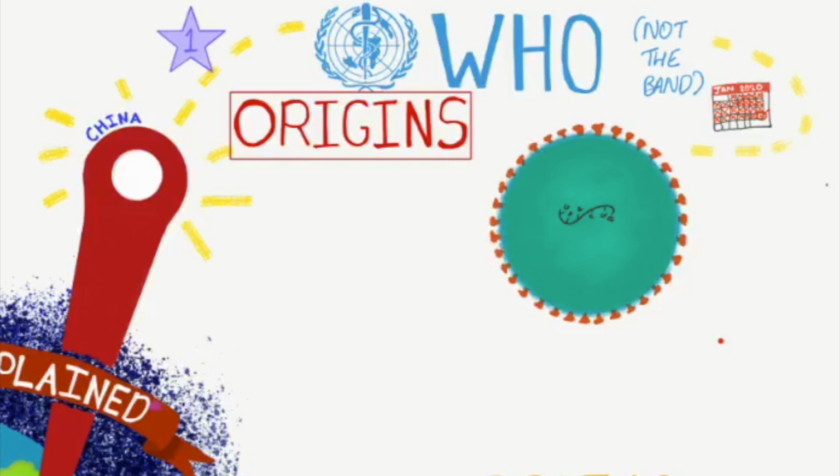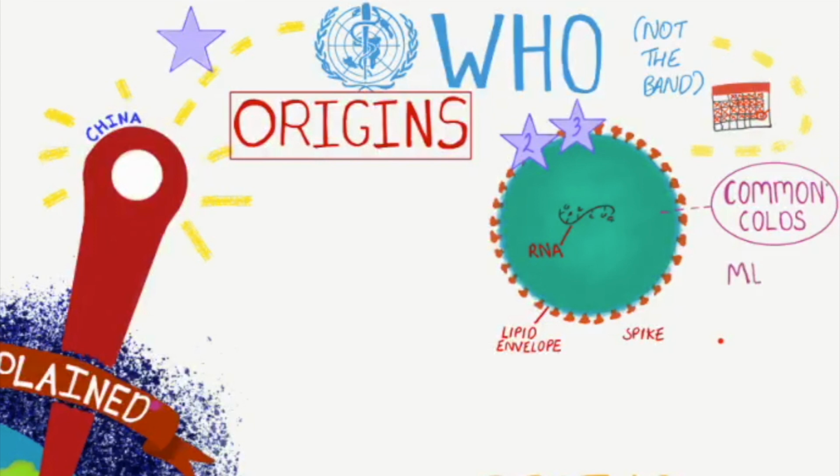Coronaviruses are a large family of viruses with an RNA genome, different from the human DNA, surrounded by a lipid envelope that looks like a crown, hence corona. The envelope is covered in spike proteins, which is something to remember for later on when I talk about treatments. Members of this family include common colds, but also include more serious illnesses, such as MERS and SARS, with SARS causing a similar but less far-reaching outbreak than this one back in 2003.